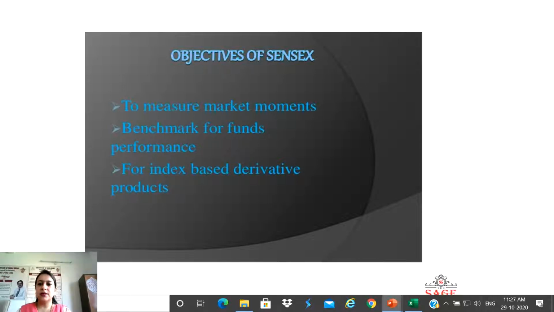Then it serves as a benchmark for fund performance. With the help of the sensitivity index value, we can find out what is the performance of the funds invested in the stock market or in the various companies. For index-based derivative products like options, futures, forwards, this will be an indicator of in which company one has to invest or in which company one has not to invest.